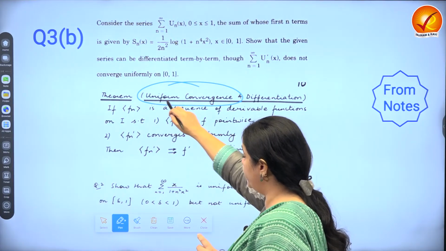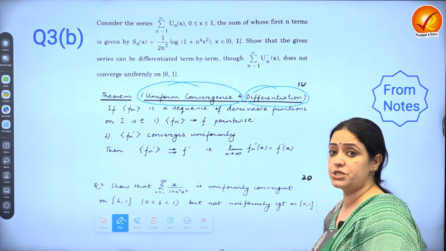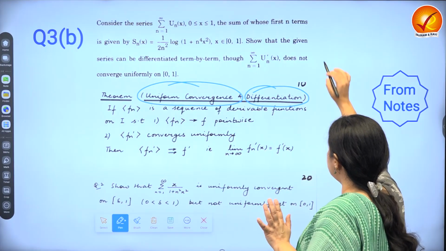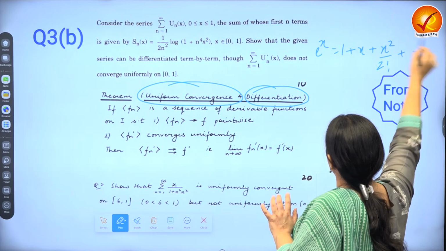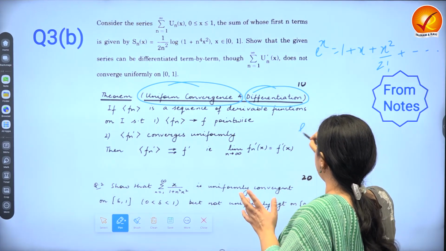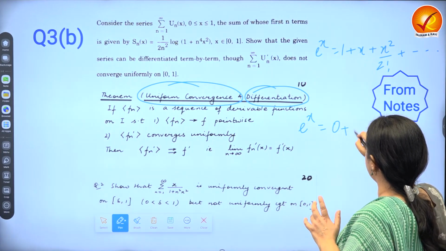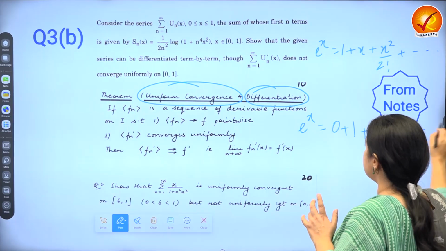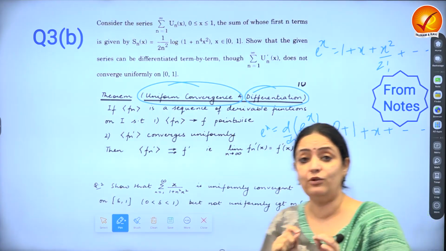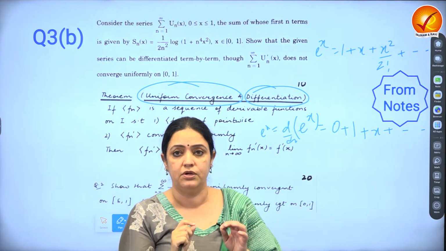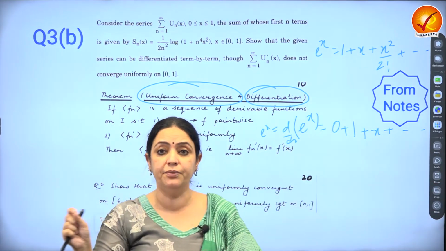The difference primarily is what you can do with uniform convergence that you can't do if it was only ordinary convergence. The theorem that I've quoted, and it's from the notes again, is on uniform convergence and differentiation. You want to differentiate something term by term. An ordinary student sitting here, anybody who's sitting here, if I ask you to differentiate this term by term, without blinking an eye, you would say e to the power x and differentiate each one of them. The derivative of 1 will be 0, the derivative of x will be 1, the derivative of this will be x. So you get the same thing. The derivative of this will just come out to be the same thing. From a calculus point of view, there's nothing wrong. But who allowed you to differentiate an infinite series term by term?